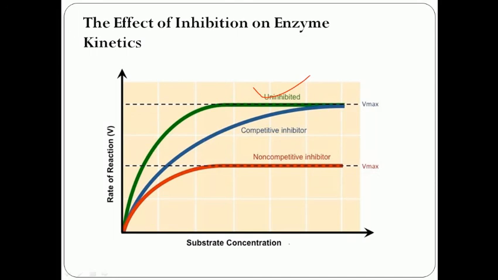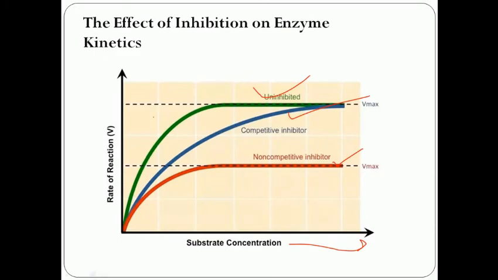For the competitive inhibitor, increasing substrate concentration will decrease the effect of the inhibitor, and Vmax is the same in this case also, because increasing substrate creates competition with the inhibitor and reduces its effect. But the non-competitive inhibitor alters the structure of the enzyme, so the Vmax decreases and the rate of the reaction slows down. So this is for the competitive inhibitors, and this graph line shows the non-competitive inhibitors.